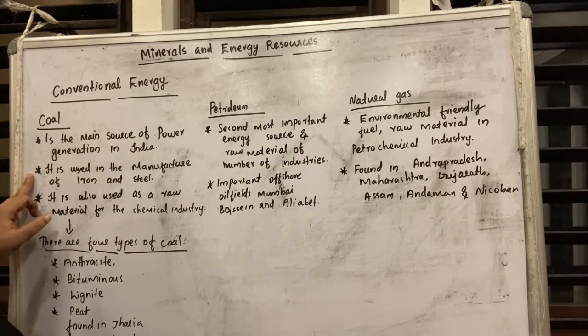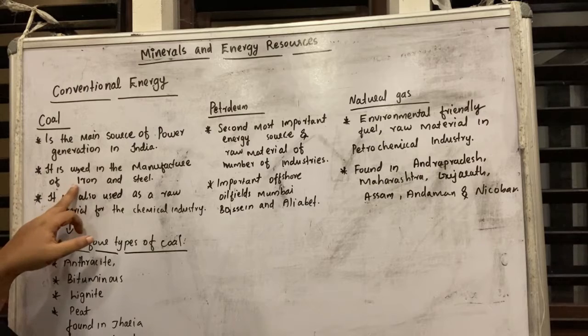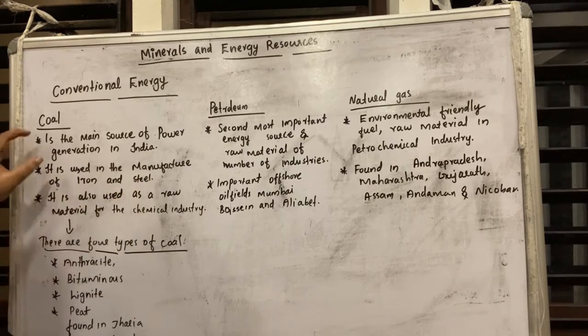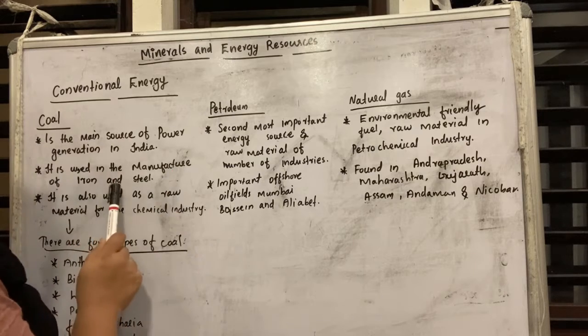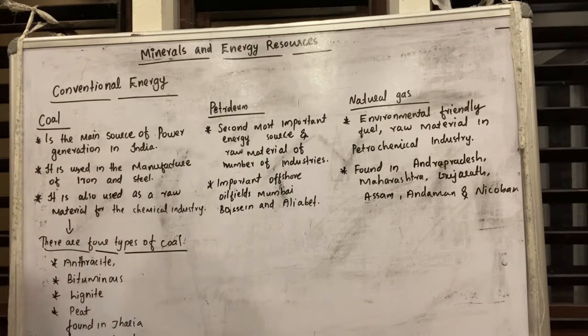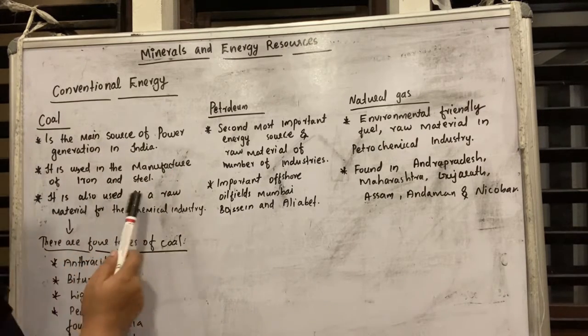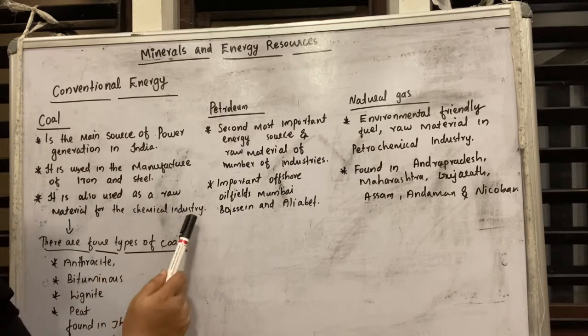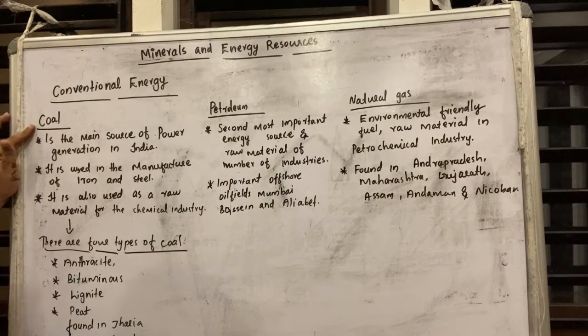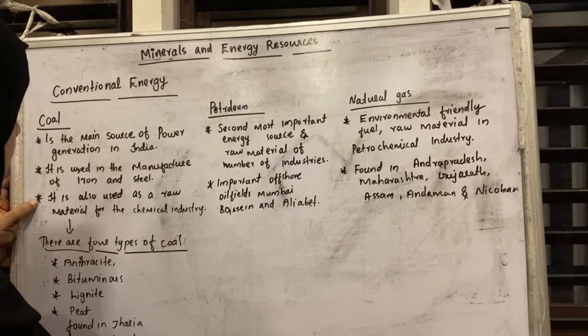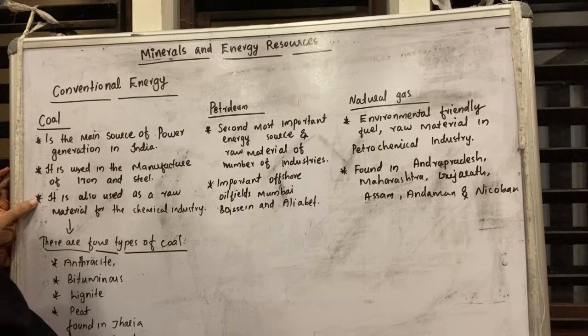Coal is also used in the manufacture of iron and steel. Then it is also used as a raw material for the chemical industry.